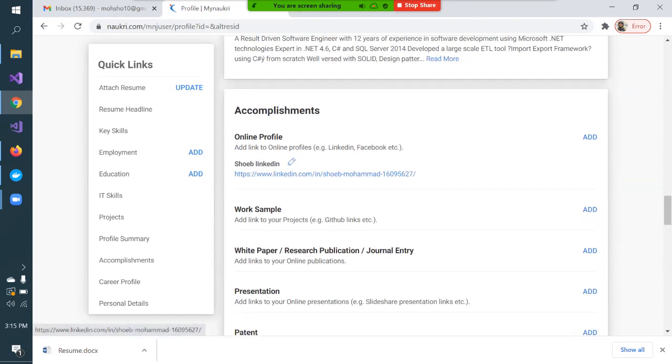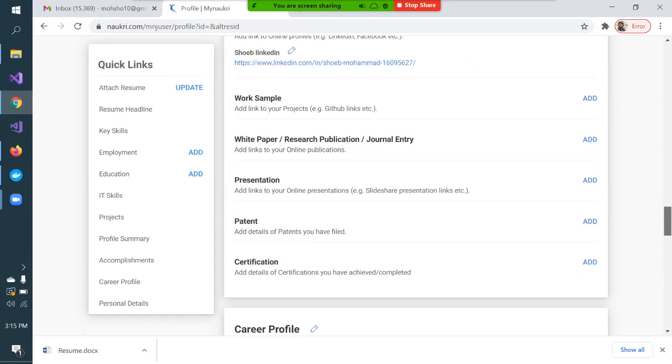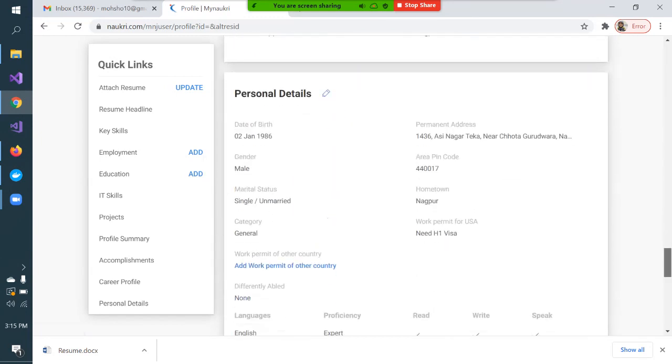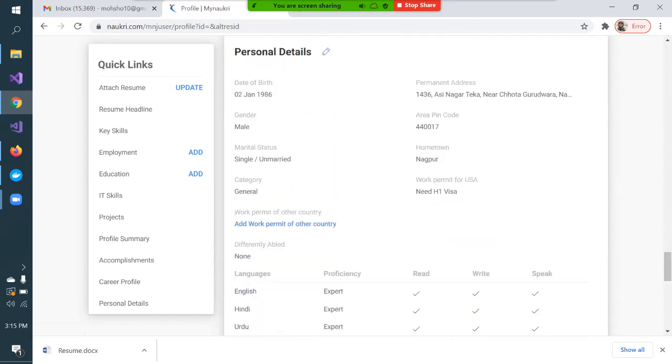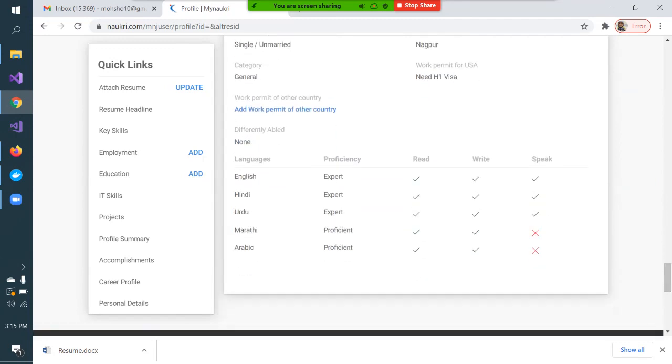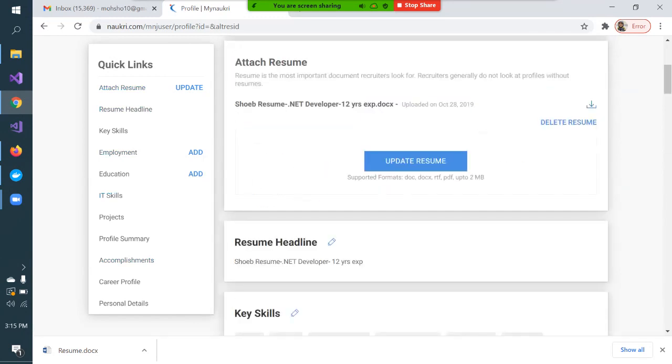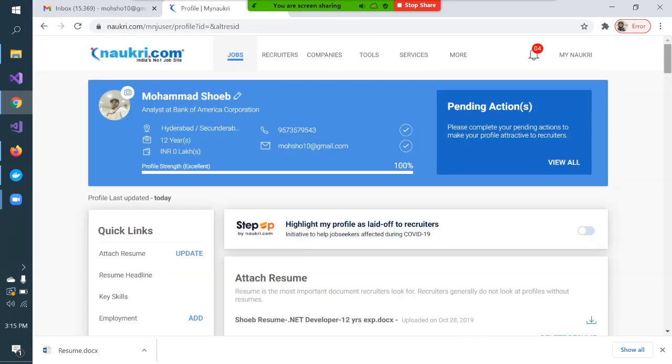This is my LinkedIn. LinkedIn is like a professional network. See my personal details, my date of birth, everything, my language proficiency, employment. So ensure everything is duly submitted and filled in this section, because on the basis of this section only you will get the job recommendations. If I go to my home page,